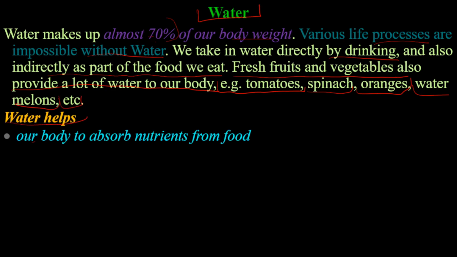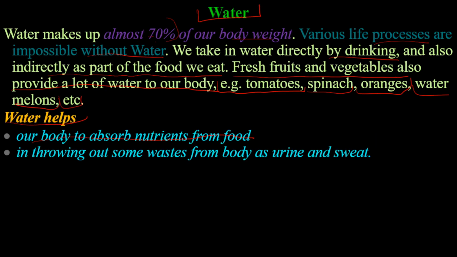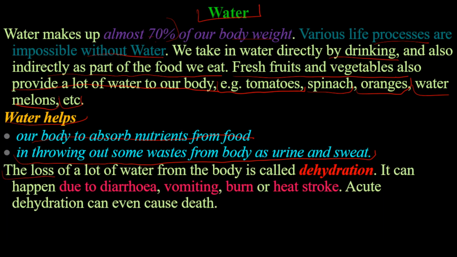Water helps our body to absorb nutrients from food and in throwing out some waste from our body as urine and sweat. The loss of a lot of water from the body is called dehydration. It can happen due to diarrhea, vomiting, burn, or heat stroke. Acute dehydration can even cause death.